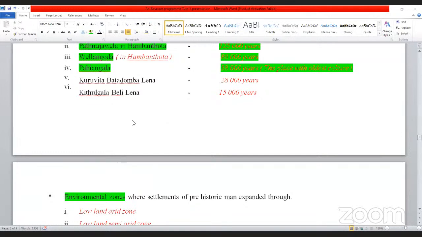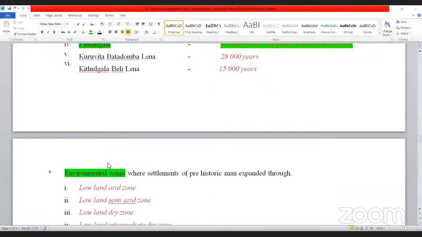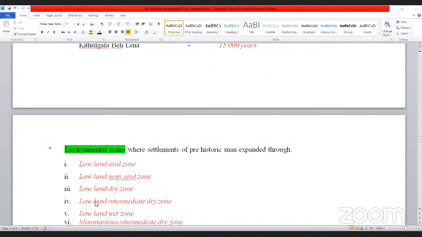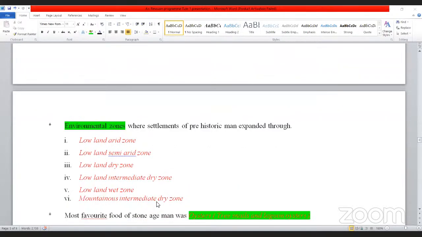Less rainfall. Then the lowland semi-arid zone. Normally in Sri Lanka, we have two semi-arid zones, in Mannar and Hambantota. There too we find very little water, less rainfall, less surface water. And the lowland dry zone, that is the dry zone in Sri Lanka. And the lowland intermediate dry zone. Intermediate dry zone means where? That is in between dry and wet. And the lowland wet zone, and the mountainous intermediate dry zone. So those are the 6 environmental zones where Stone Age man was living.